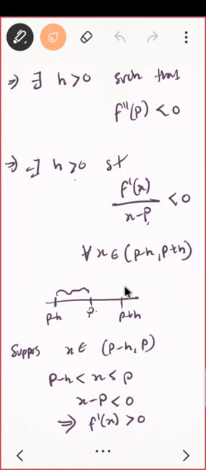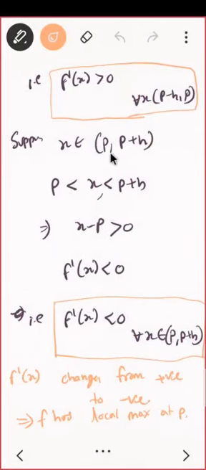What next? I'm taking two cases. The first case, when my x is lying between p minus h and p, then I'm having this. And when my x is lying between p and p plus h, I'm getting this. So from these two, I can see that my f dash of x changes from positive to negative. That was the definition of local maxima, correct? If you see the graph, it was something like this. Here this is the tangent, this is positive and so on, and here I am having negative. So from positive to negative, something like that. Is that okay? Is that clear?